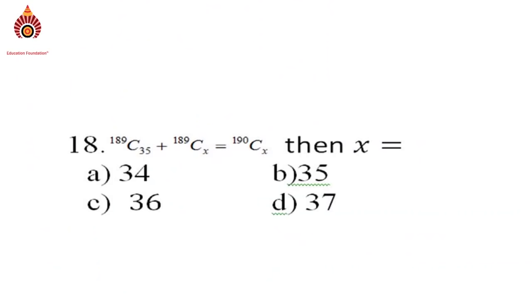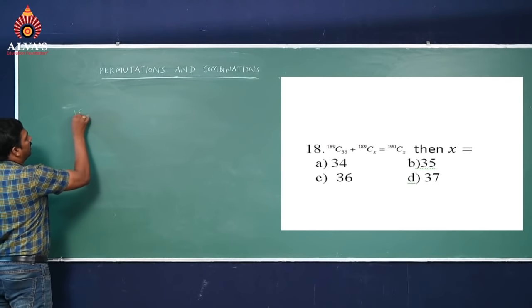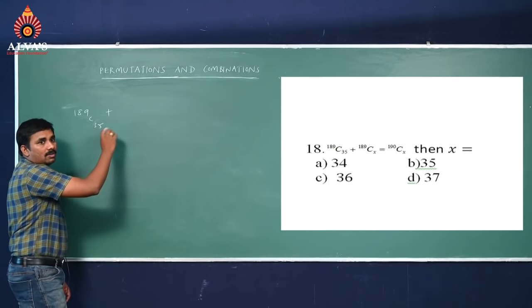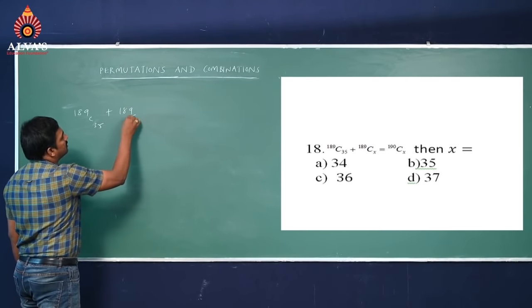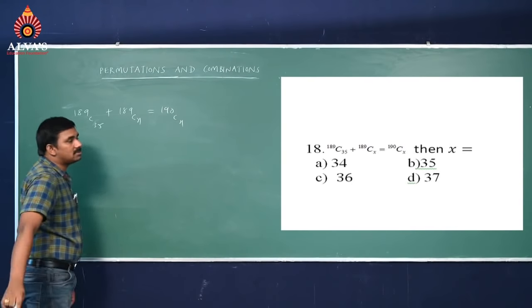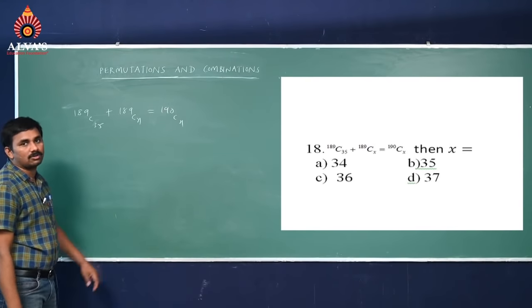189C35 plus 189Cx equal to 190Cx. Then find the value of x. Option A 34, option B 35, option C 36, option D 37. 189C35 plus 189Cx equal to 190Cx. This is the given question. Then we have to find the value of x.